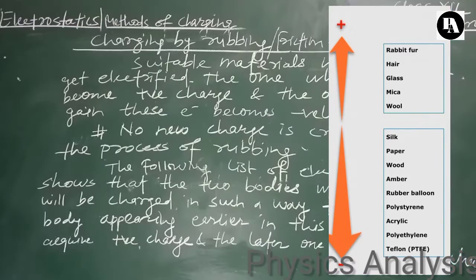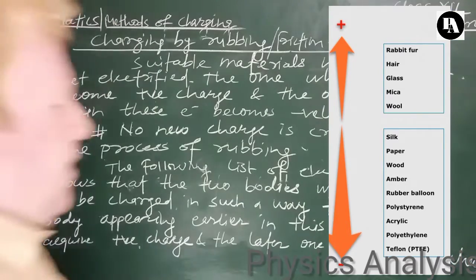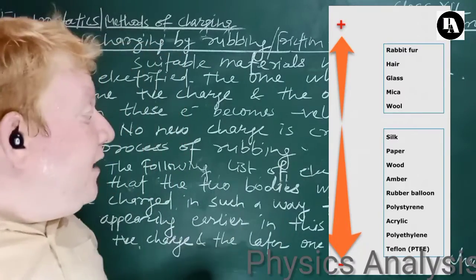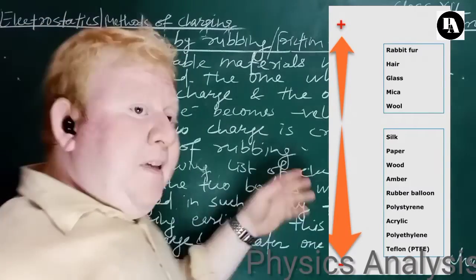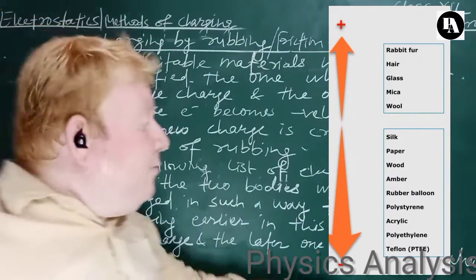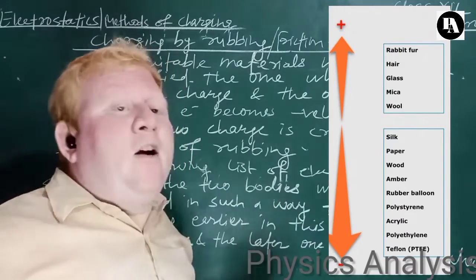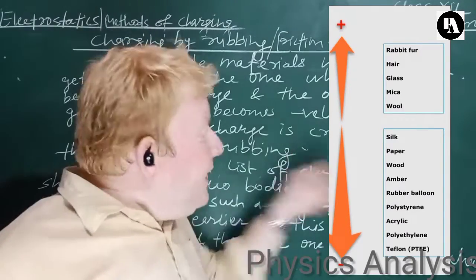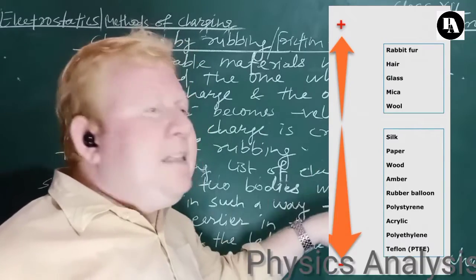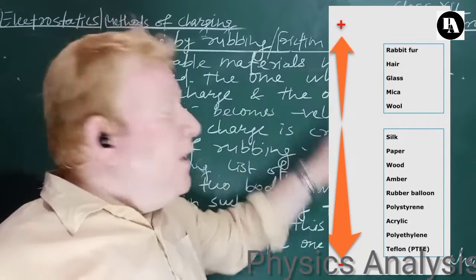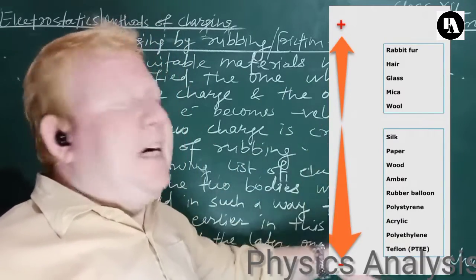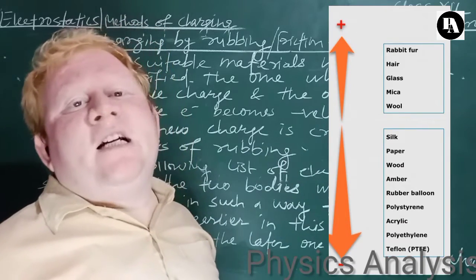Similarly, when silk is rubbed with an ebonite rod, then the silk will acquire positive charge, while the ebonite rod will acquire negative charge. When this silk is rubbed with fur, then this silk will acquire negative charge, but the fur will acquire positive charge. Right? That's all.